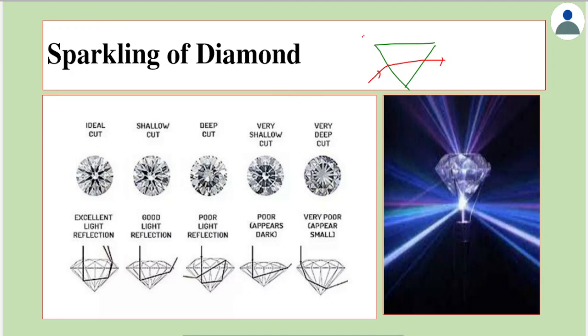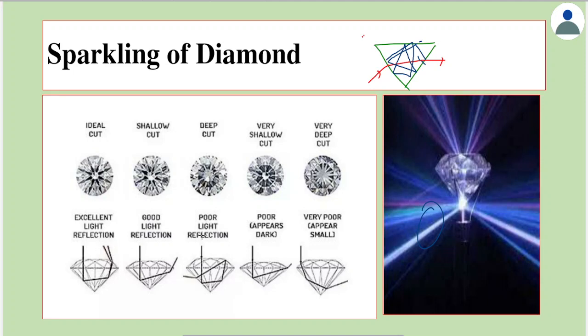Instead of this, if it's been polished in such a way that the diamond undergoes TIR here, it undergoes TIR, again it undergoes TIR here, again here. So by multiple TIRs, it appears to be more and more brighter or more and more shining as seen here. So the shining is not only because of the material, it also depends on the polishing. By polishing, we mean that it's been cut in such a way that the light when falls there would be falling at a critical angle only. As seen here,